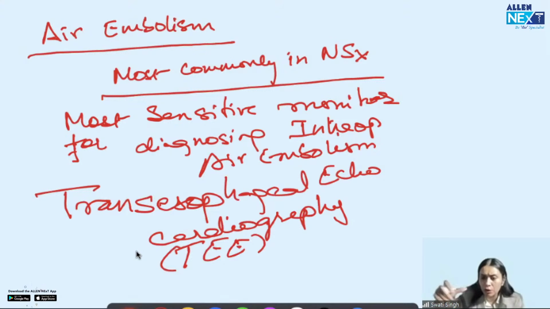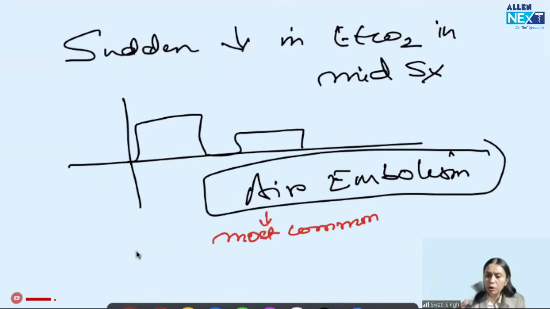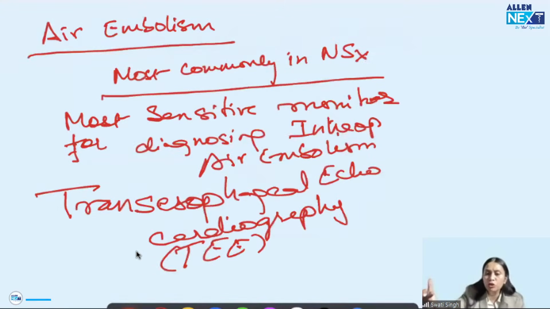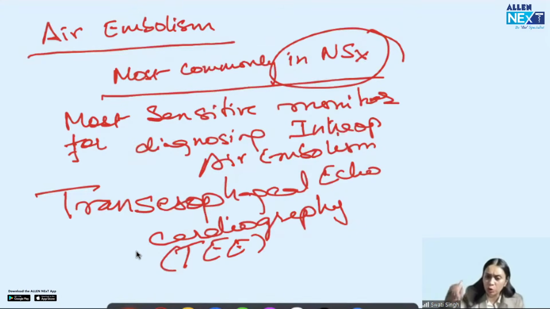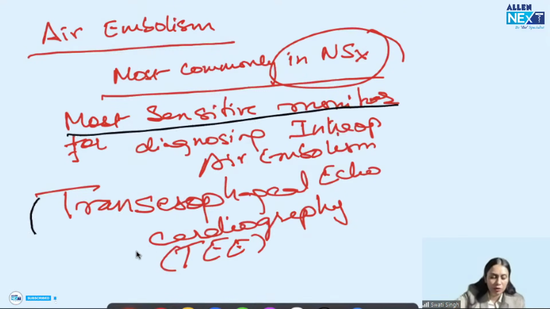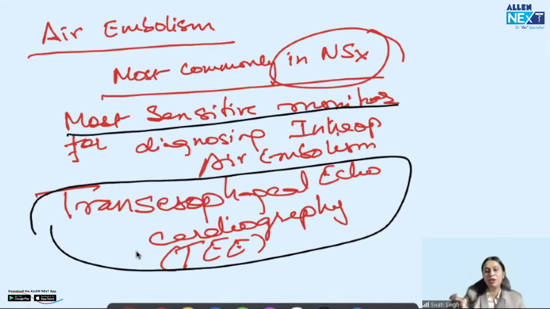The clinical scenario: mid-surgery, sudden drop of EtCO2. The answer has to be air embolism. Then, air embolism is most commonly seen in neurosurgery. It can happen in any surgery, but most commonly in neurosurgery. And the most sensitive monitor to diagnose air embolism is transesophageal echocardiography.